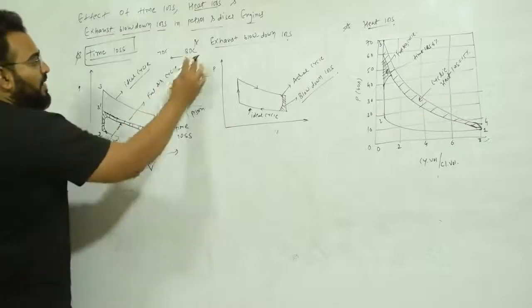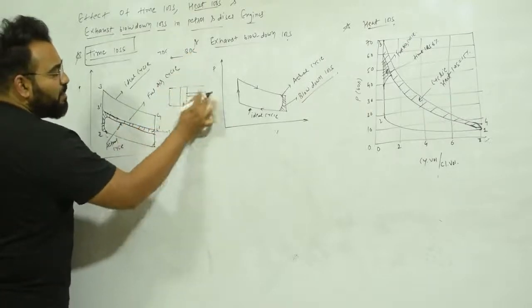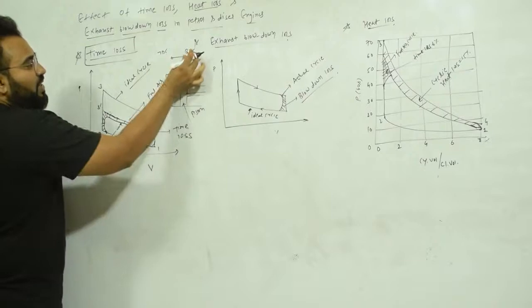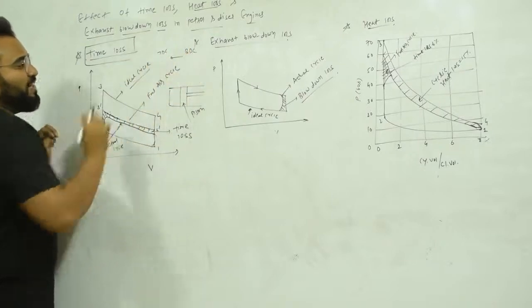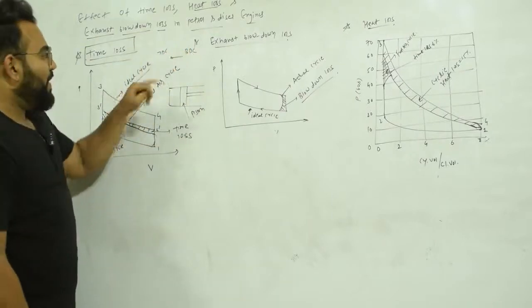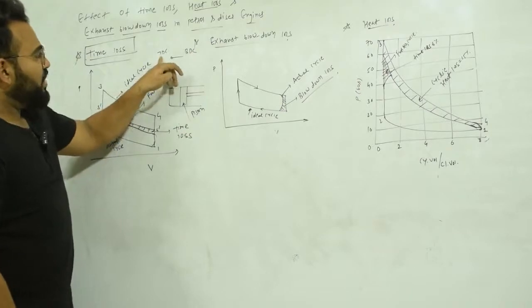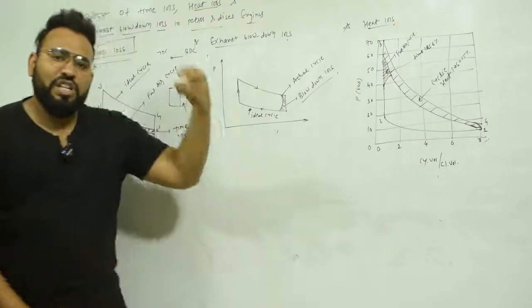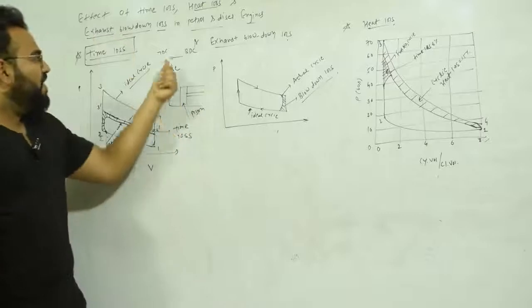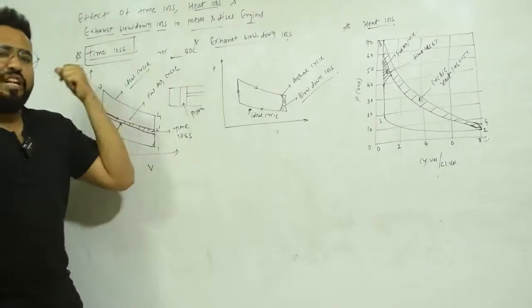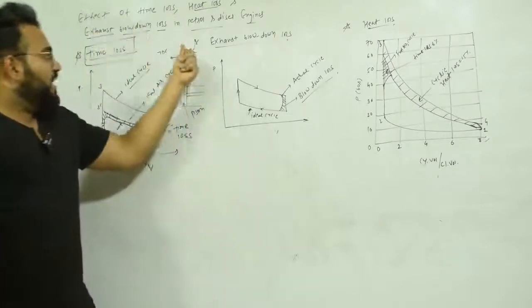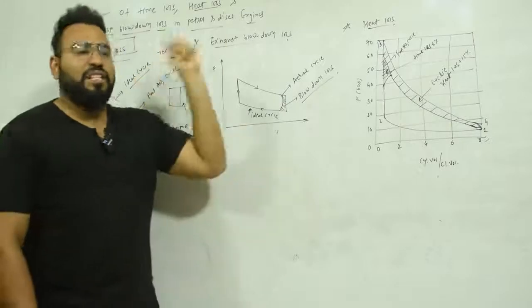Here you can see the cylinder, and this is the piston. We have assumed that when the piston moves from BDC to TDC, compression is taking place, and when it reaches TDC, combustion takes place instantaneously and complete combustion happens.